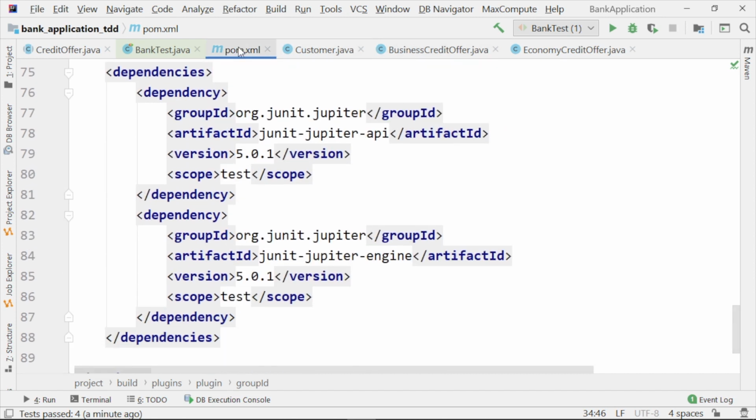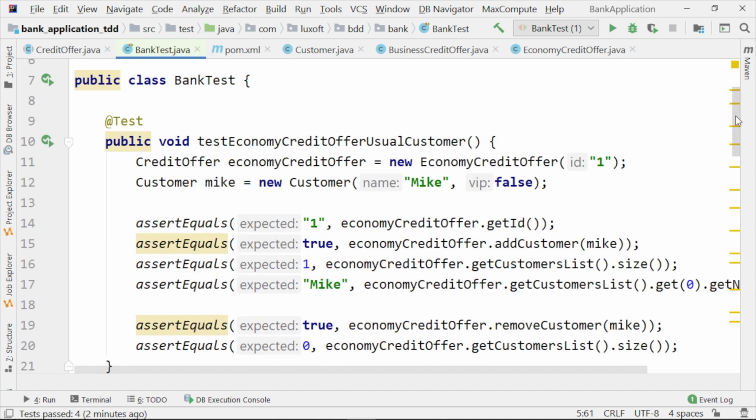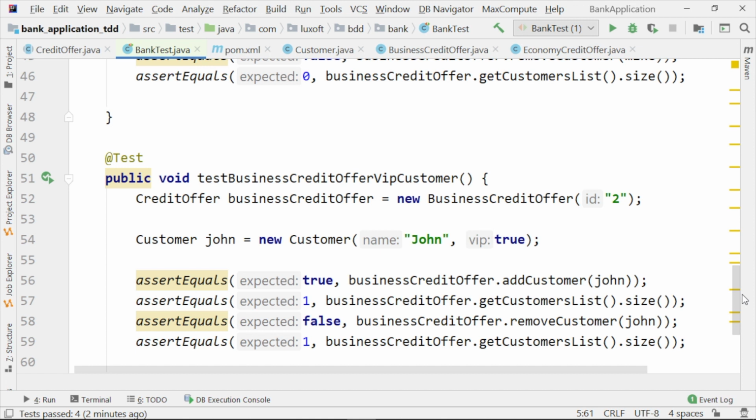So what we may conclude so far is that we have a pretty solid application. It does what it needs to do. It is well tested. We have 100% code coverage, but it also has some shortcomings, meaning that our four tests are tightly coupled to our business logic.